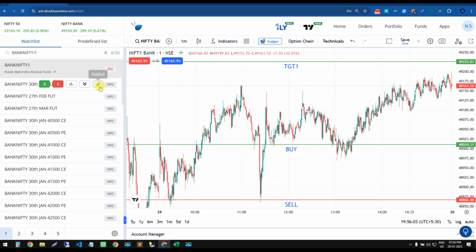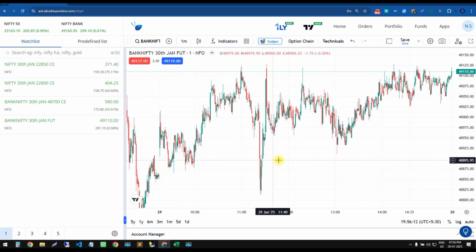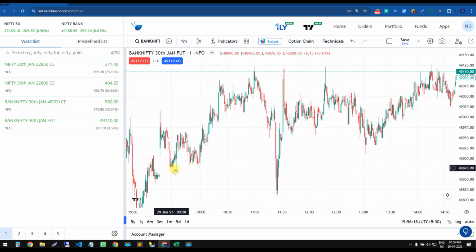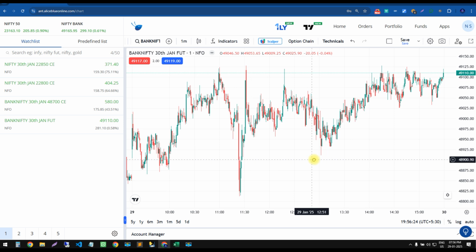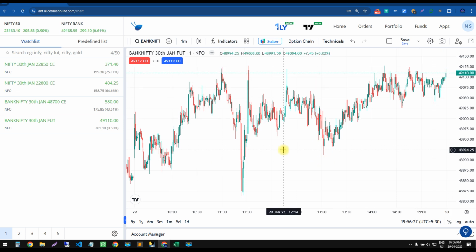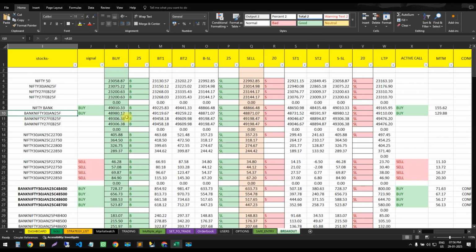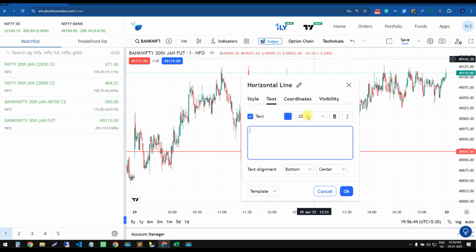Yes, traders, I'm opening the Bank Nifty futures of 30th December. January is the expiry date. It's opened, and we'll just mark it. Here the market opened. I'll just zoom in a little. You can see here, this is where our market opened and closed. Exactly today's graph I'm showing you, and I'll show you how today's futures worked here.